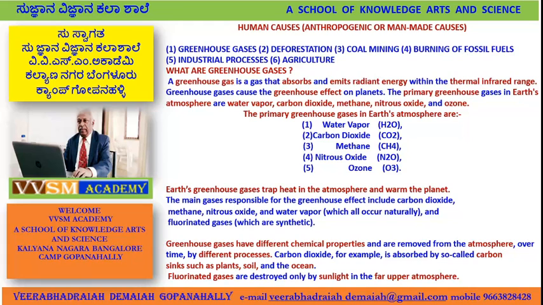A greenhouse gas is a gas that absorbs and emits radiant energy within the thermal infrared range. What is radiant energy? The energy that comes out from a material in the form of radiation. Greenhouse gases cause the greenhouse effect on planets. The primary greenhouse gases are in Earth's atmosphere.